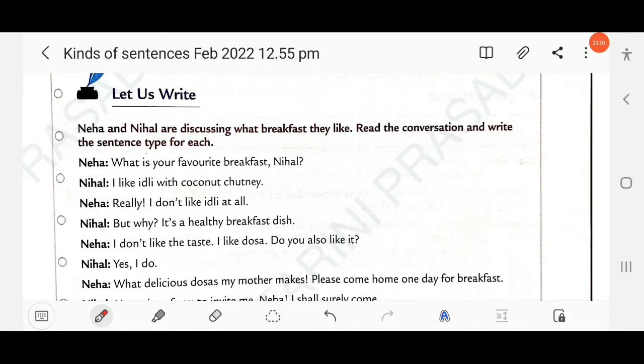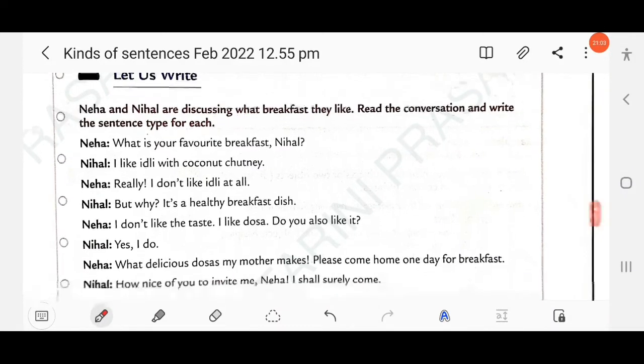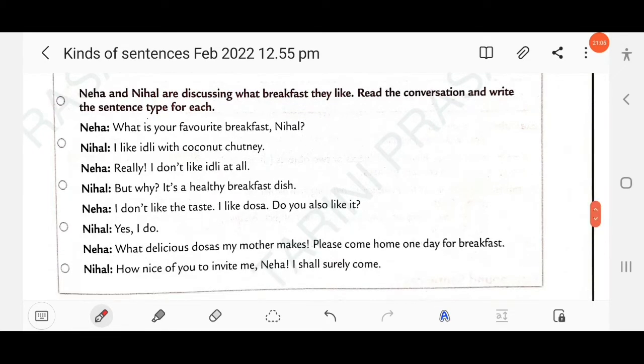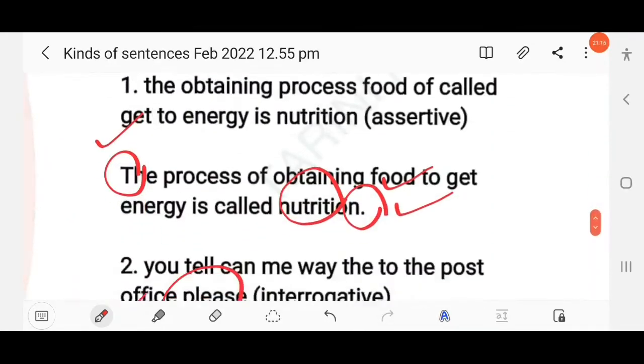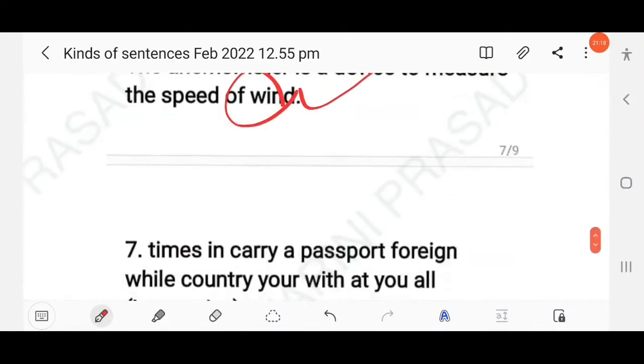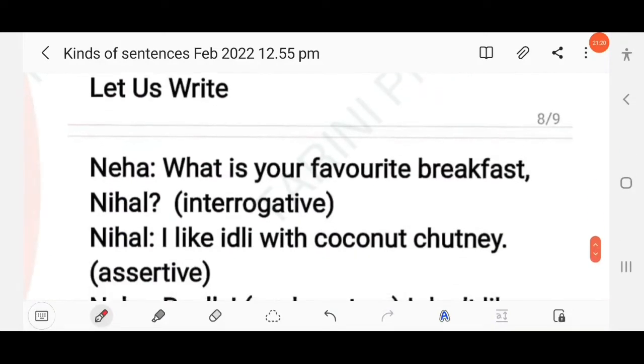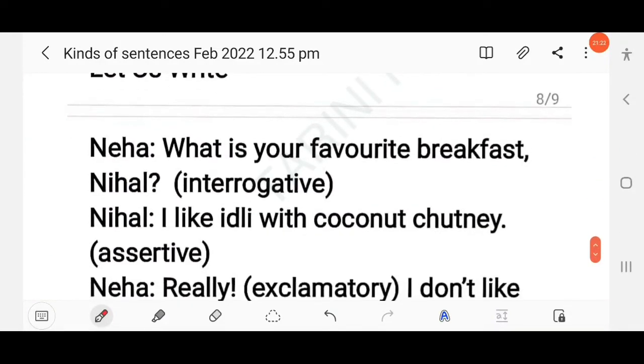Read the conversation and write the sentence type for each, right? So here first you have to read the conversation and write the different types of sentences, okay? So here the answer. Neha, what is your favorite? As you know, this is interrogative.